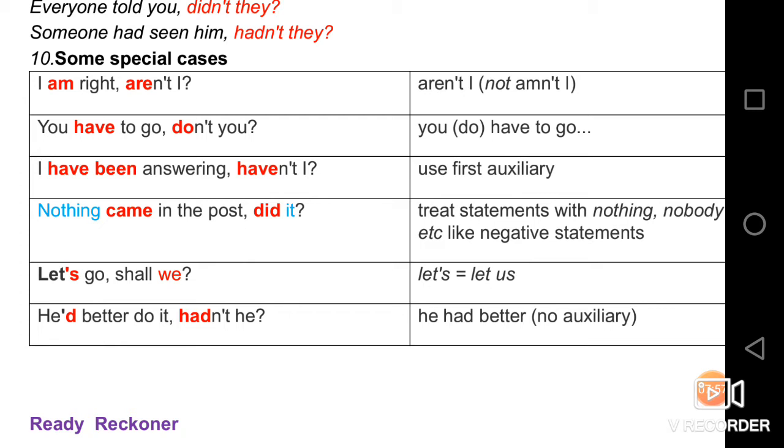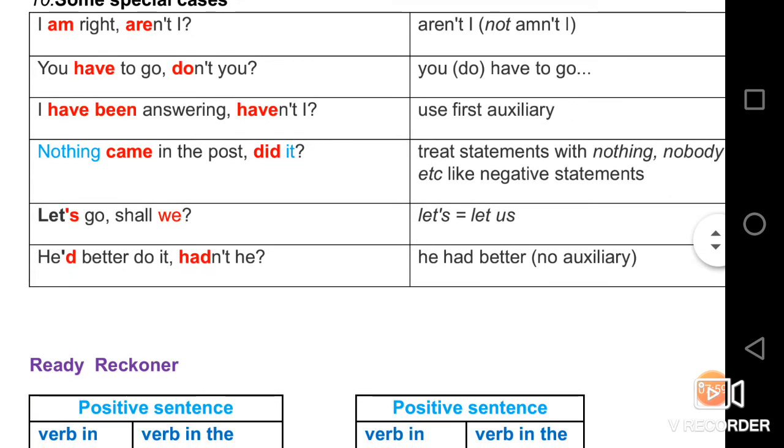And nothing came in the post, did it? See, the word nothing is treated as a negative sentence, so the tag must be positive. Came is the simple past tense verb. For all simple past tense verbs, there is the helping verb, that is did. We need to use it.